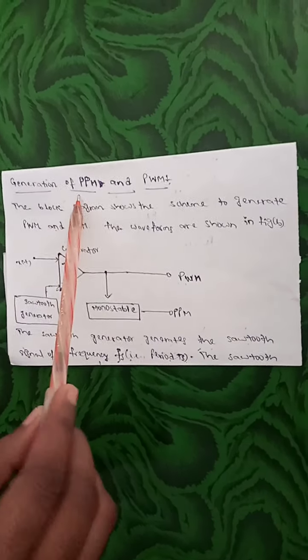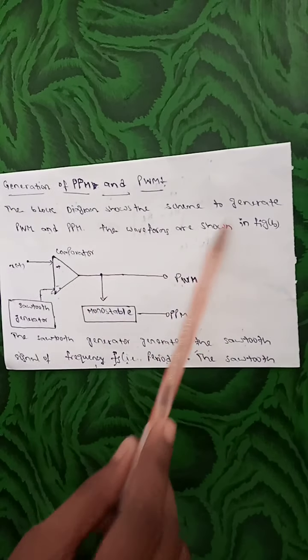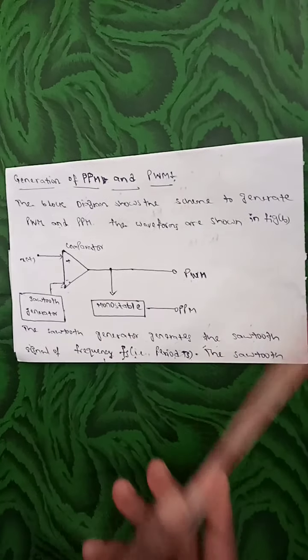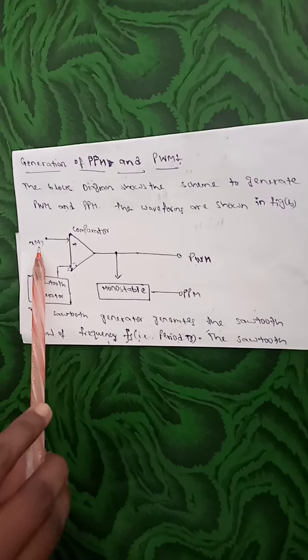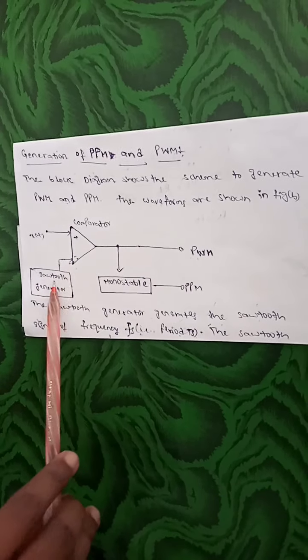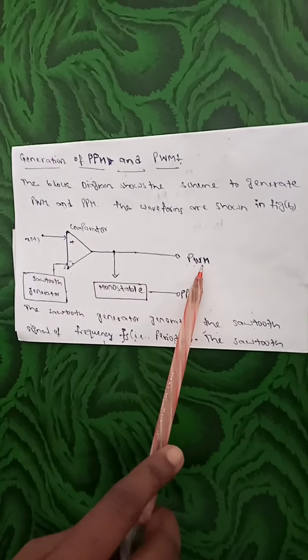This is the generation of PPM and PWM. The block diagram shows the scheme to generate PWM and PPM. The waveforms are shown in figure B. This is the comparator. x(t), the modulating signal, is applied to the non-inverting terminal. The sawtooth generator signal is applied to the inverting terminal. This is the monostable. The output of the comparator is PWM.